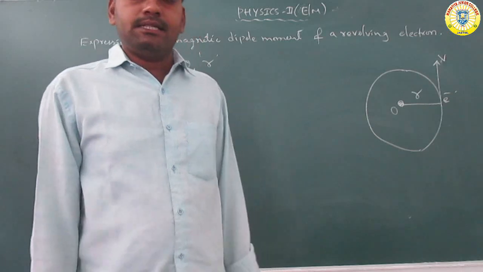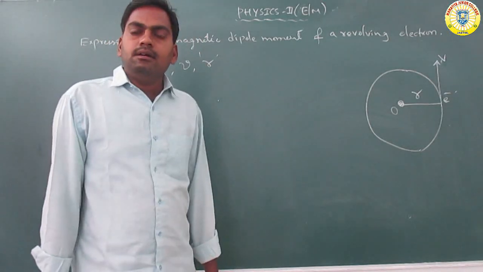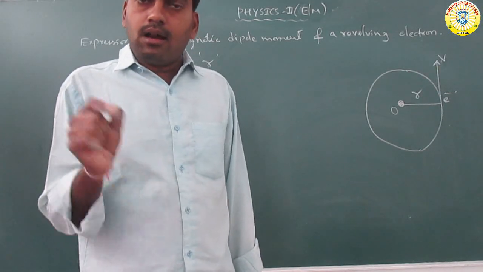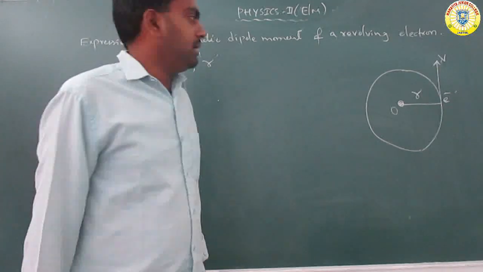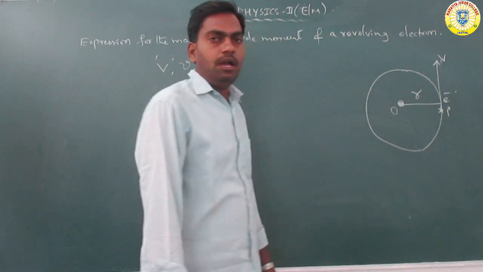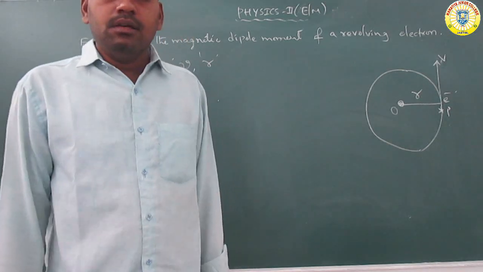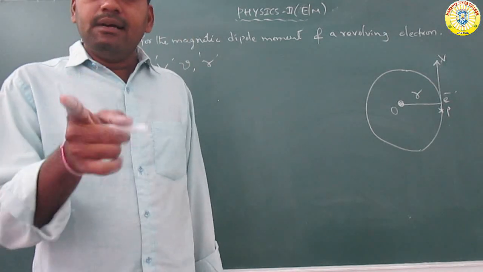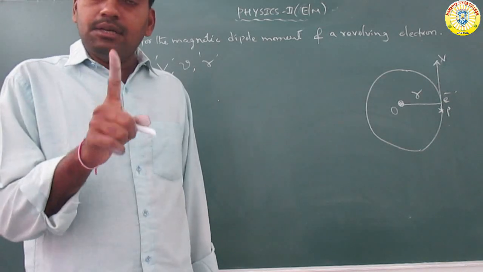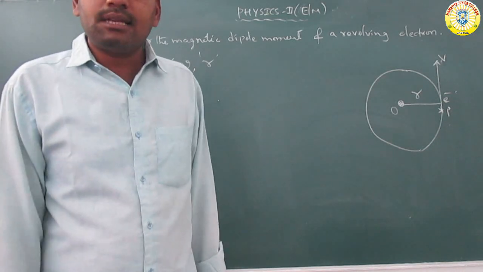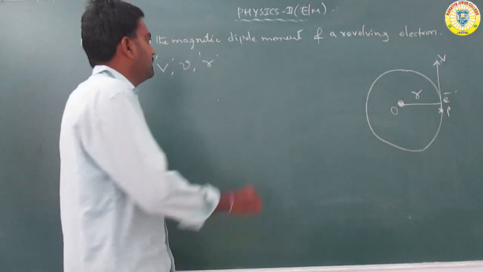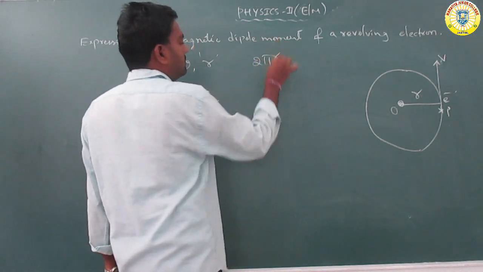The electron crosses the point P every time. That means it completes one revolution of the circle, and the distance traveled by the electron is 2 pi r.